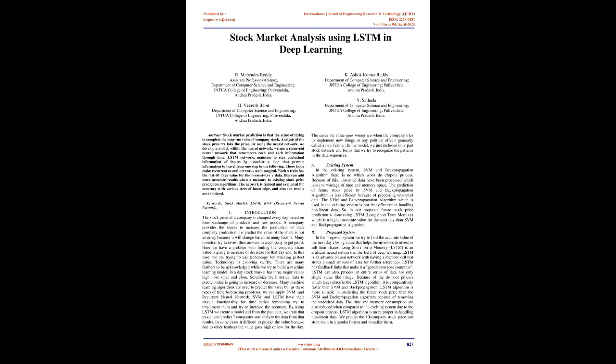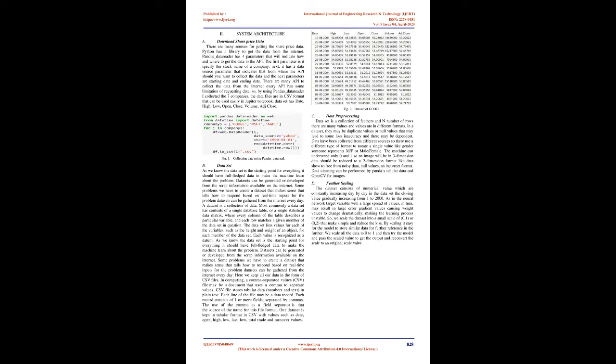Existing system. In the existing system, SVM and the backpropagation algorithm do not do a dropout process. Because of this, unwanted data is processed, which leads to wastage of time and memory space. The prediction of future stock price by SVM and backpropagation is less efficient because of processing unwanted data. They are also not that effective in handling nonlinear data. So, in our proposed system, future stock price prediction is done using LSTM, long short-term memory, which gives a more accurate value for the next day than SVM and backpropagation.